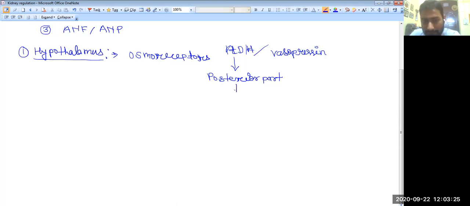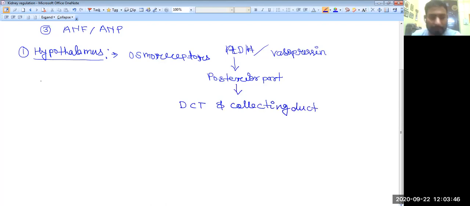Now, this ADH hormone generally acts on the distal convoluted tubules, DCT, and the collecting duct. These two places are where it acts. What is the function of the ADH hormone?